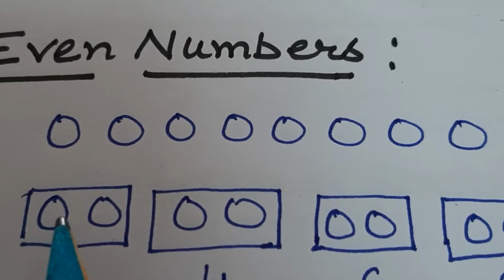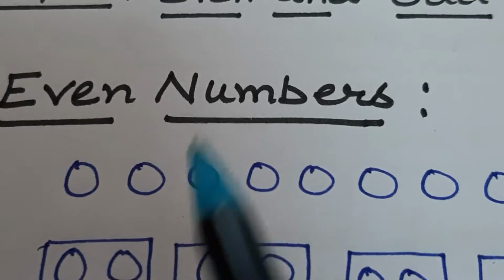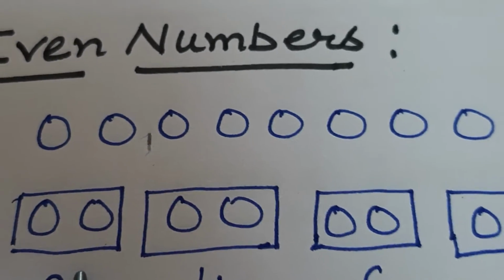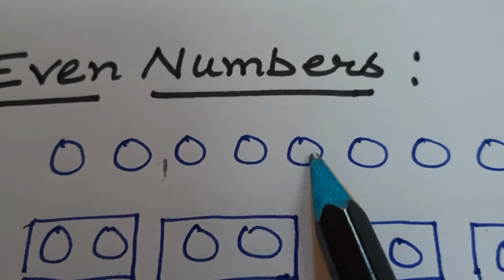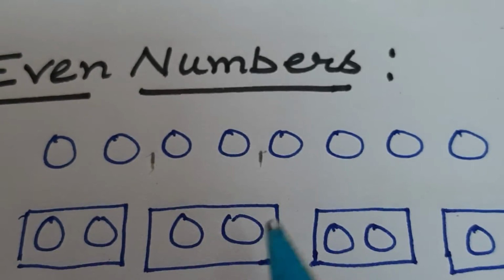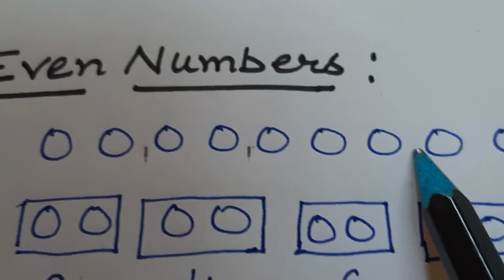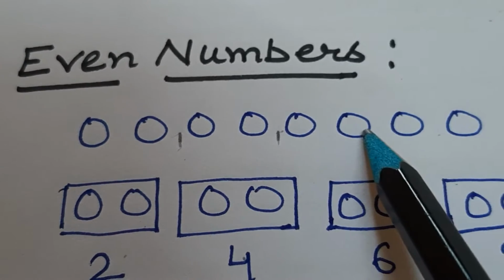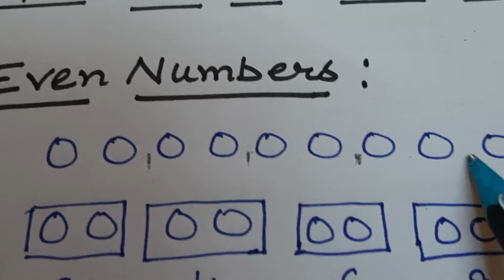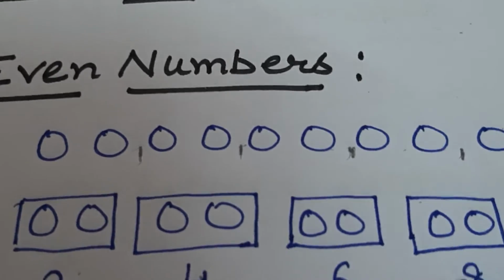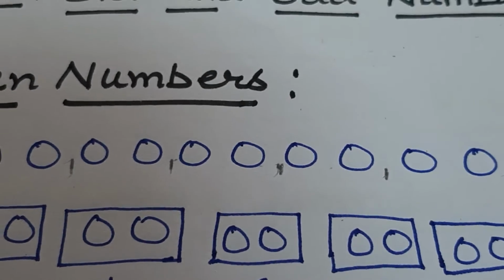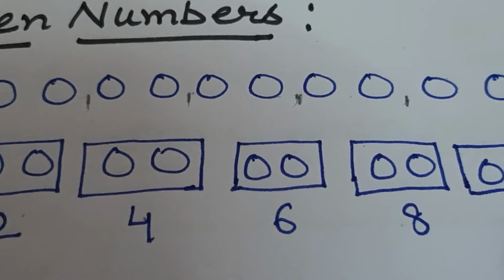So to make pairs, first I am taking these two balls and I have put them in a box. Then the next two balls in the next box, next two balls in the next box, then next two balls in the next box, and the last two balls in the last box.